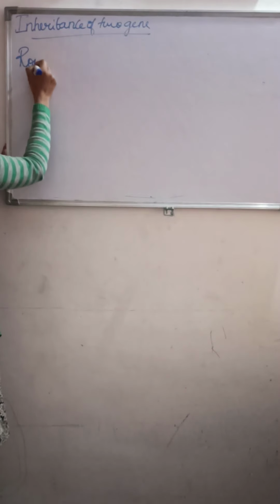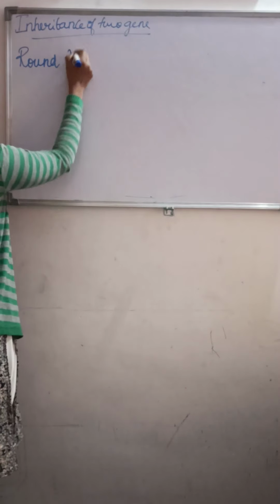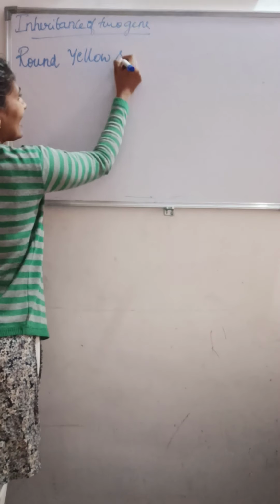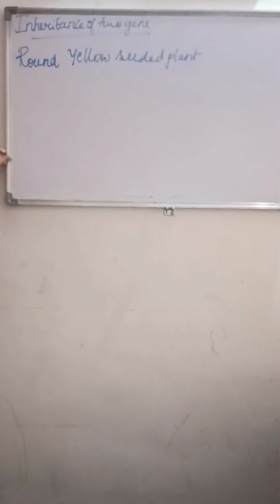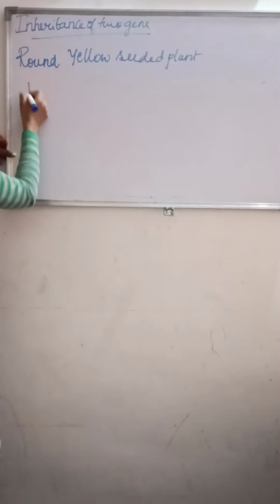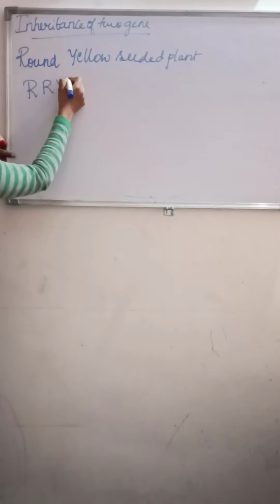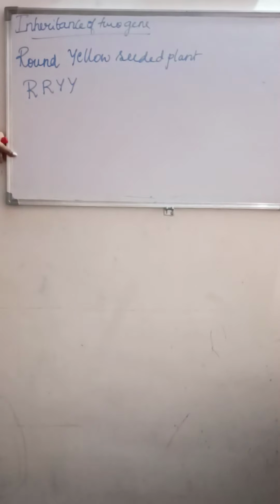Here Mendel crossed the pure breeding round yellow seeded plant, capital R, capital R, capital Y, capital Y. In the inheritance of two genes, or the dihybrid cross, he took two pairs of contrasting characters.